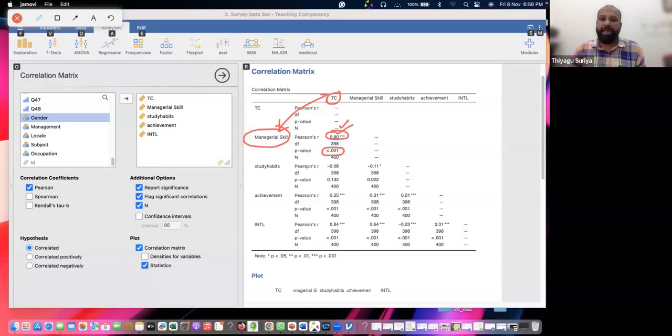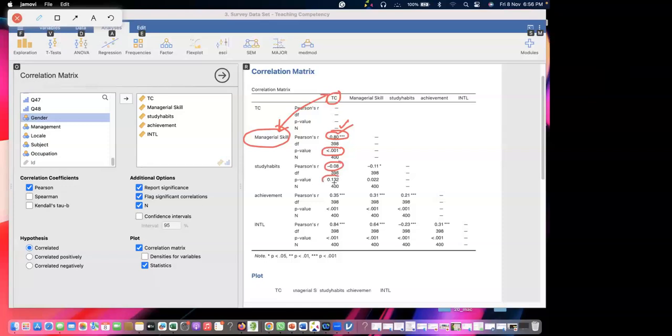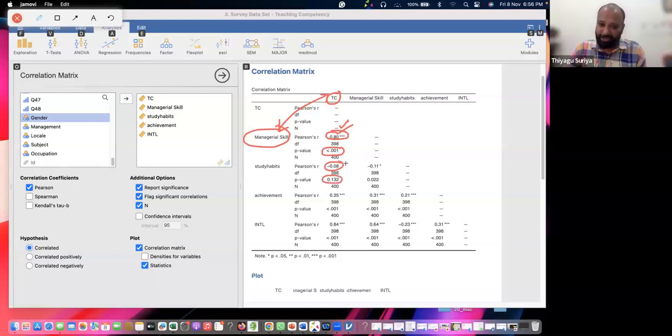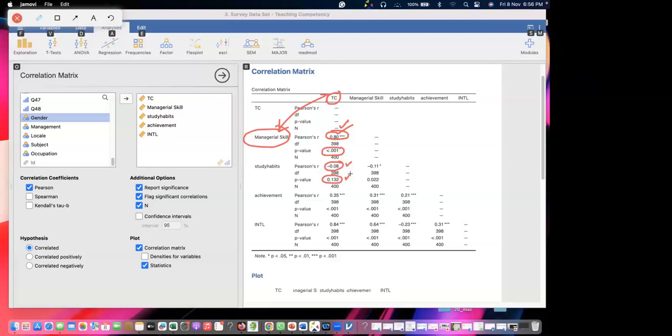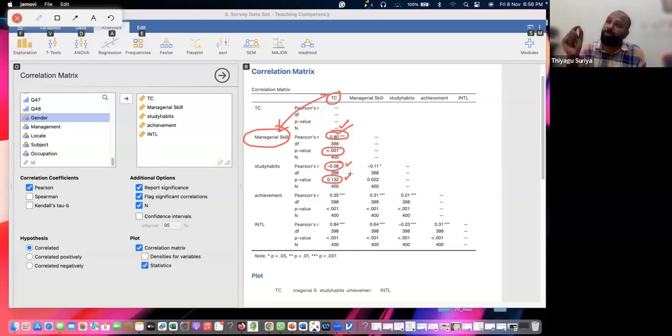Okay. Now, study habits and teaching competency. It is a negative correlation. But is it significant or not significant? It is not significant. Listen, there is no significant relation. Therefore, kindly look at this. Even though there is a small correlation, we have to check statistically whether it's significant. That is the reason our hypothesis talks about a significant relationship.